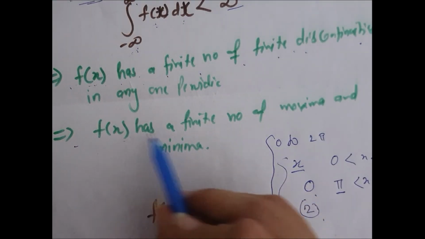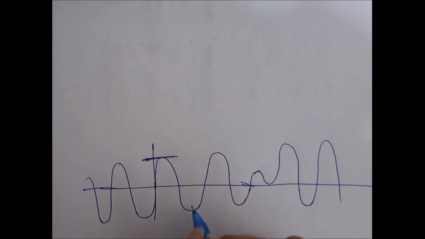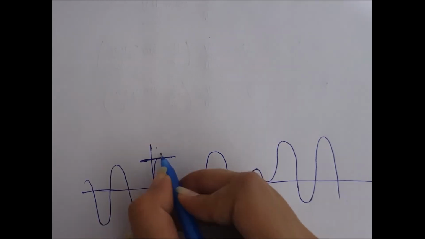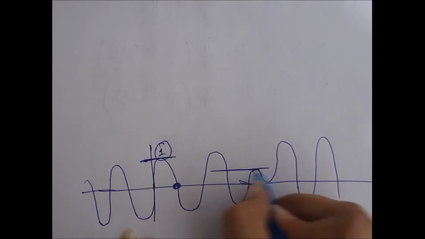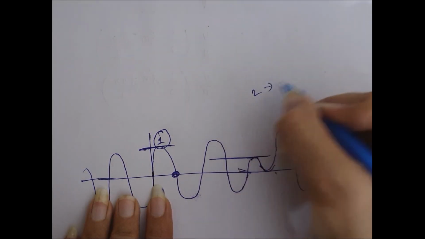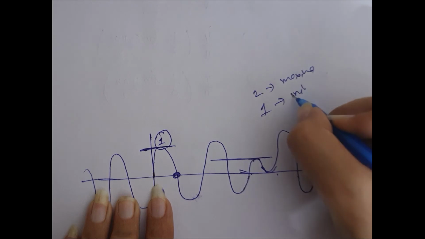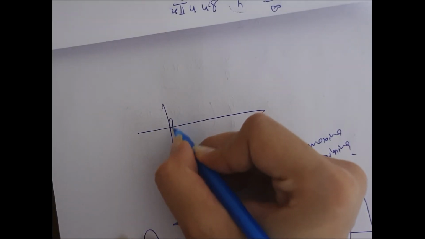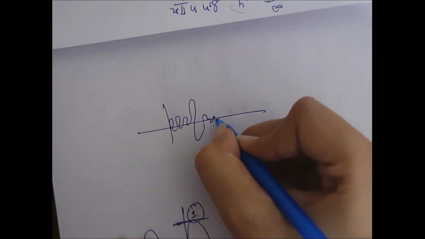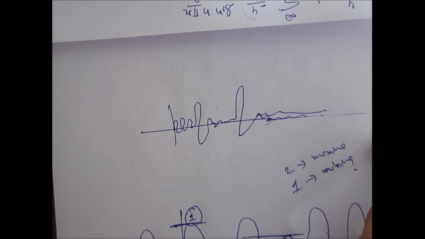Third condition: f(x) has a finite number of maxima and minima. Here this is a maximum and here the minimum is 0. Here there is one maximum and this is the second maximum. Here two maxima are there and one minimum is there. So this is finite. If infinite maxima and minima are there like this, then this type of signal can't converge to a Fourier series.